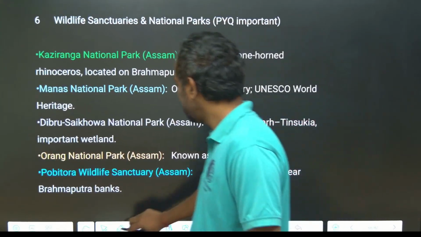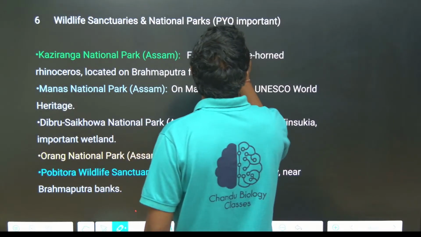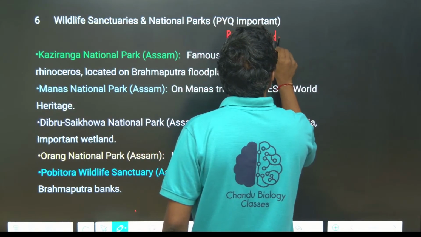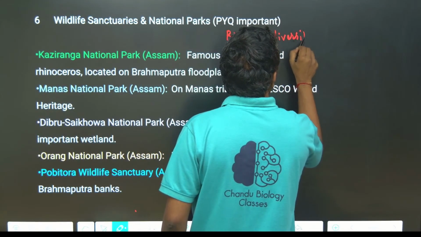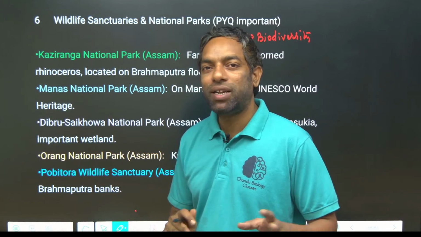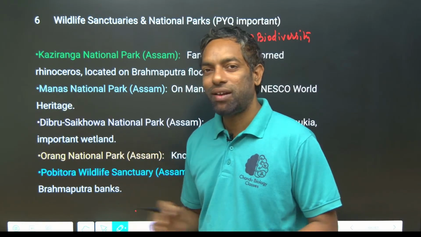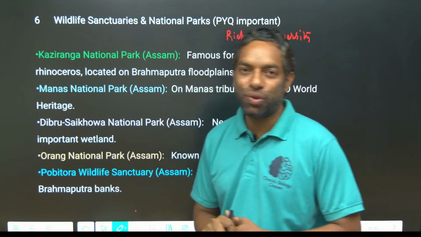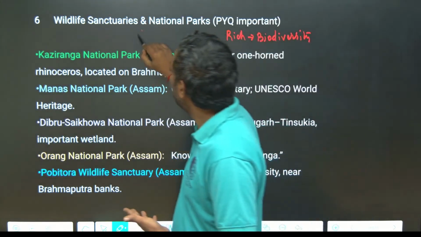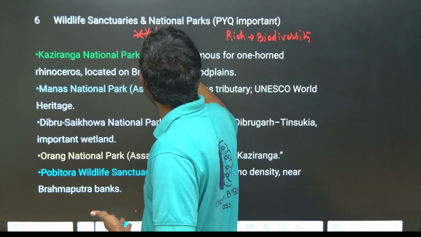It is most important because of the rich biodiversity also. Relevant to the Brahmaputra river, the Brahmaputra river creates rich biodiversity. It means huge forests, dense forests, hilly areas, almost everything is satisfactory for biodiversity, right? So in that way, there is rich biodiversity located in the Brahmaputra range. Okay, yeah, most important from the exam point of view, guys.